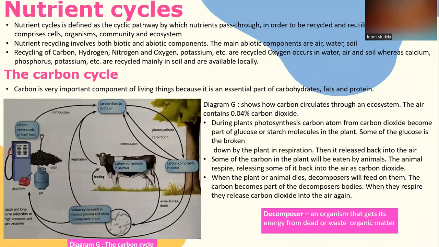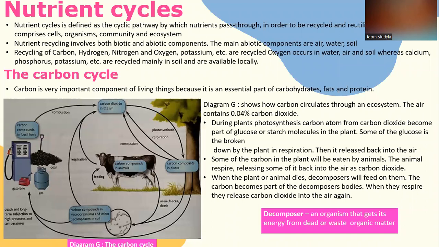Nutrient cycles. A nutrient cycle is defined as a cyclic pathway by which nutrients pass through in order to be recycled and reutilized. The pathway comprises cells, organisms, community, and ecosystem. Nutrient recycling involves both biotic and abiotic components.